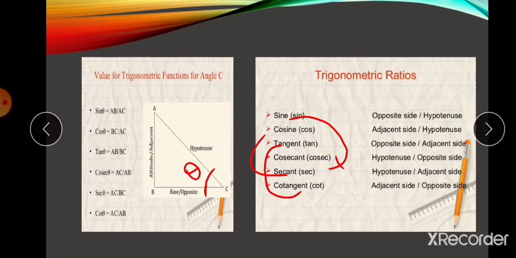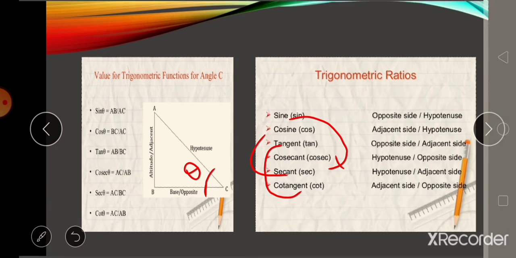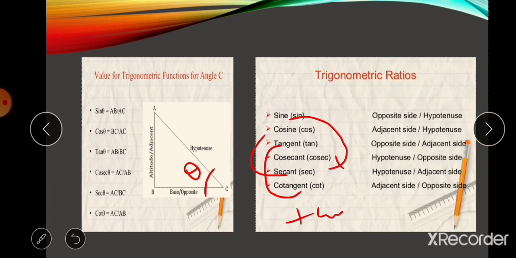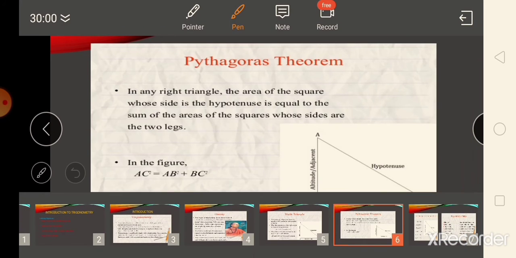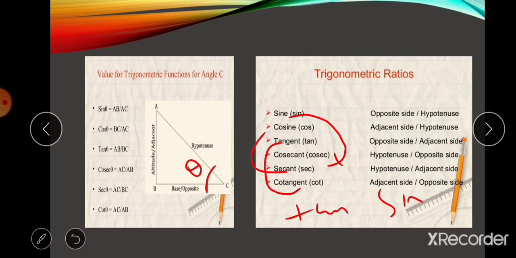And one more thing you should observe: when we divide sine by cos, opposite by hypotenuse divided by adjacent by hypotenuse, the hypotenuse gets cancelled, leaving opposite by adjacent. So tan can also be written as sine by cos. You should remember this, it's very important. Tan is sine by cos, and cot is cos by sine.